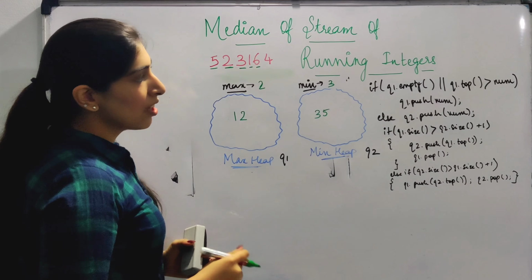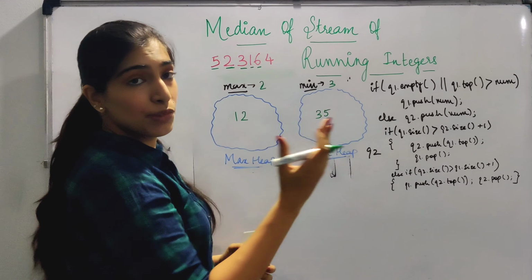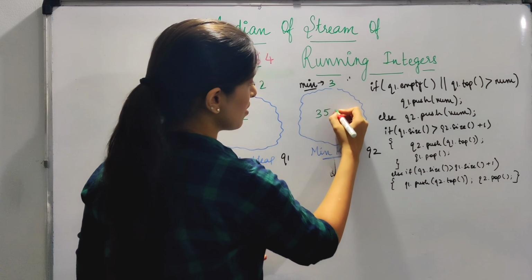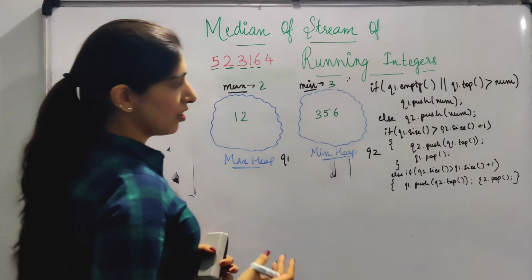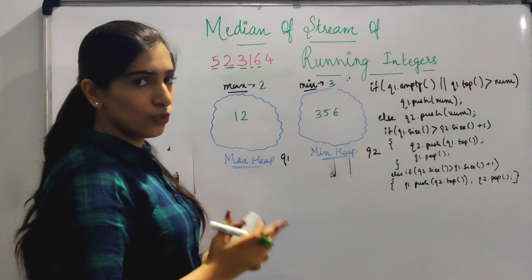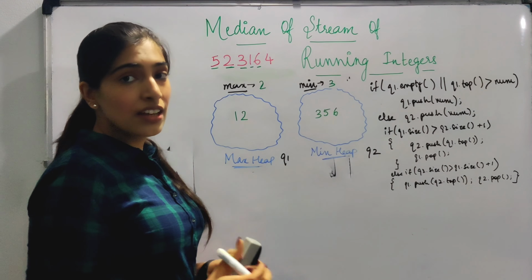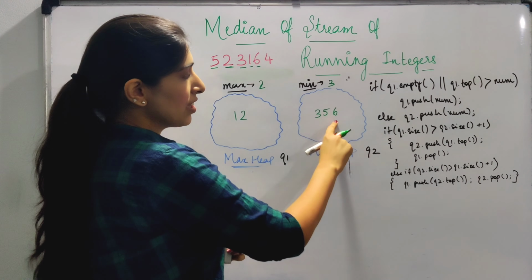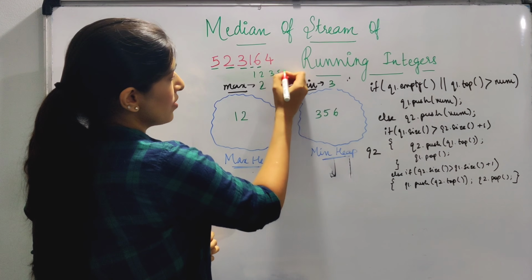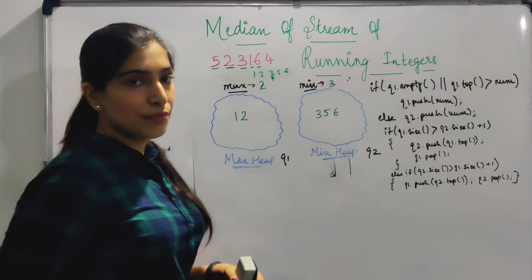Now 6 comes. Now 6 is not less than q1 dot top. Basically it will be pushed to the higher half, that is the min heap, q2. So now we push 6 over here. Minimum value does not update. Then we come over here. Is there a size difference of greater than 1? No. So now since the size of this is greater, this will give us the median value, which in this case will be 3. If the numbers are 1, 2, 3, 5, 6, then this number 3 is dividing this into 2 halves. So this is the median.